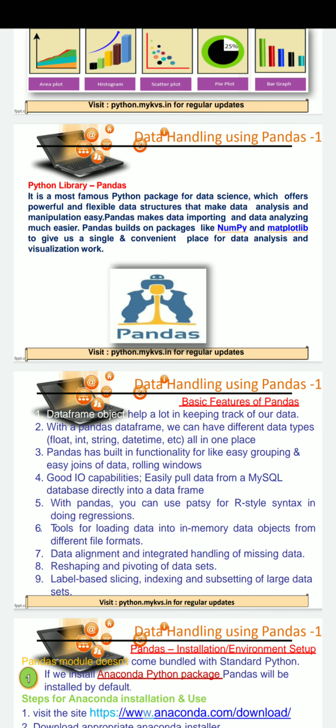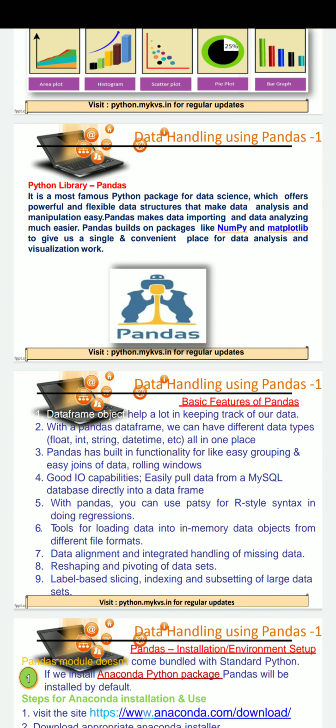Before the data visualization part, there is one topic, that is pandas. Now we must be familiar with pandas. What is pandas? It is the most famous Python package for data science which offers powerful and flexible data structures that make data analysis and manipulation easy.